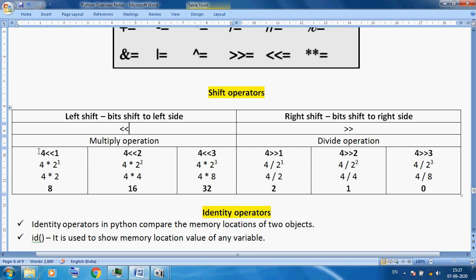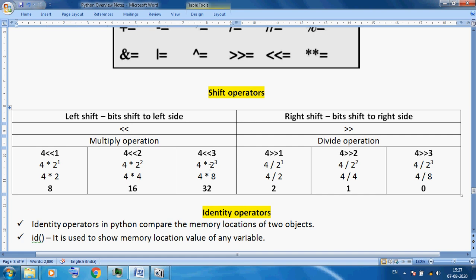Inside, a multiply operation works in left shift, always by a power of 2. So 2 to the power of 1, after solving this, the output is 8. This is our base, and this is the power of 2. So 2 to the power 2 displays 4. So 16. So here is 3.